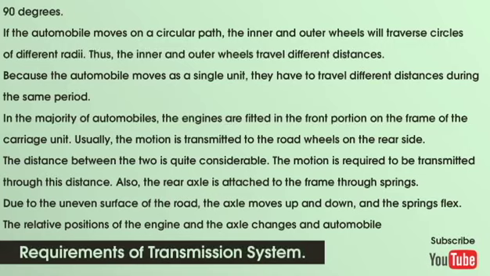Usually, the motion is transmitted to the road wheels on the rear side. The distance between the two is quite considerable. The motion is required to be transmitted through this distance. Also, the rear axle is attached to the frame through springs. Due to the uneven surface of the road, the axle moves up and down, and the springs flex. The relative positions of the engine and the axle change, and the automobile transmission system should be capable of taking it up.